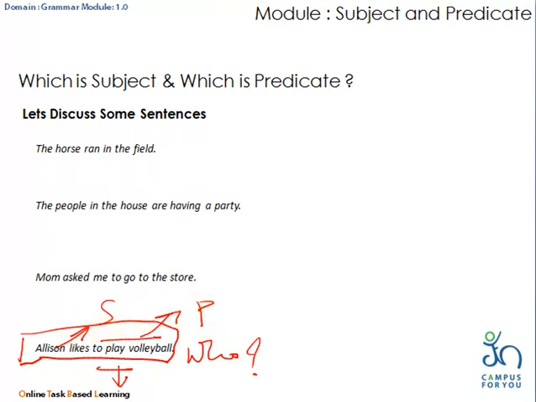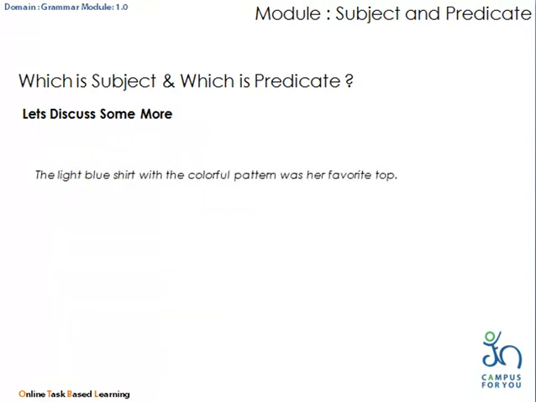So I think it is very simple to identify subject and predicate by identifying the verb and asking the question who or what. Now let us consider some different situations. Here the sentence is, the light blue shirt with the colorful pattern was her favorite top. Here there are various words like colorful, pattern, favorite which are describing the word shirt.